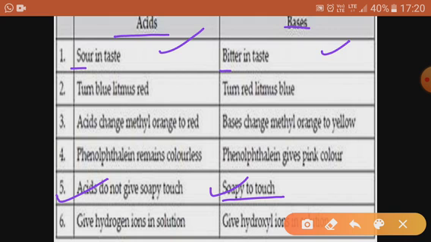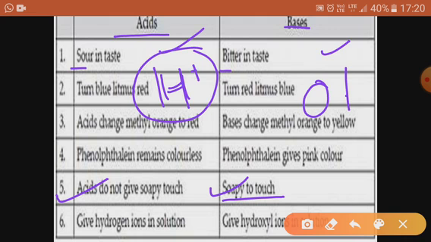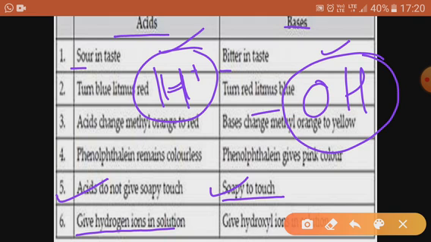I gave you one more difference related to the presence of H ions. Hydrogen is always present in acids, and bases have a functional group of hydroxyl, that is, the hydroxyl group is present in the bases. Whenever we mix acid in water, it releases H ions. Whenever we mix base in water, it releases OH ions. Either you can learn like this, or remember that acids contain H, hydrogen, and bases contain OH, that is the hydroxyl group.